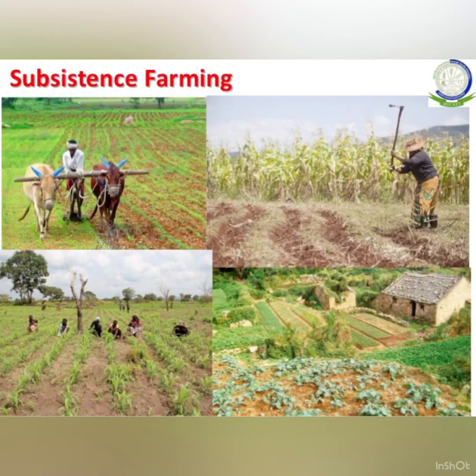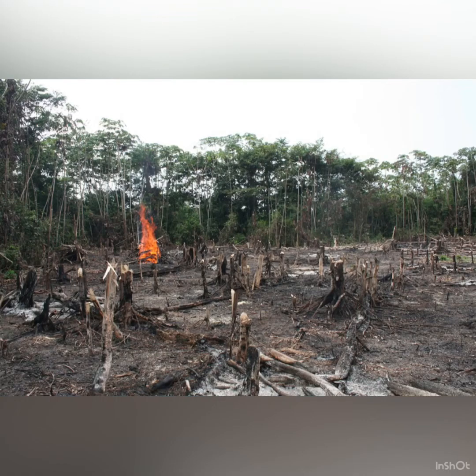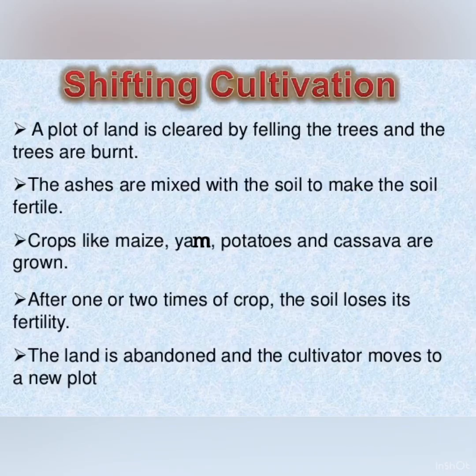Okay, now we will talk about shifting cultivation. Shifting cultivation is also termed slash and burn agriculture, because in this type of agriculture, a plot of land is cleared by cutting and burning the trees. The ashes are mixed with the soil to make the soil fertile.